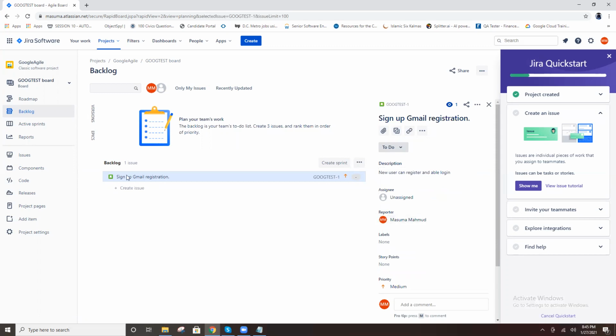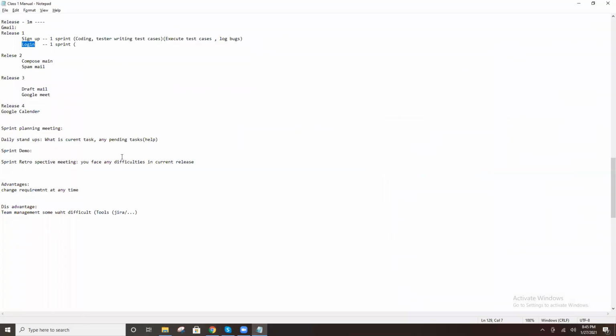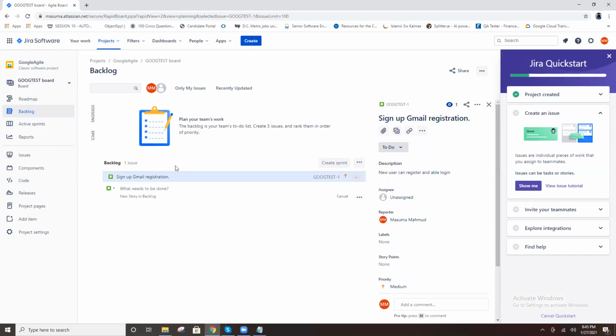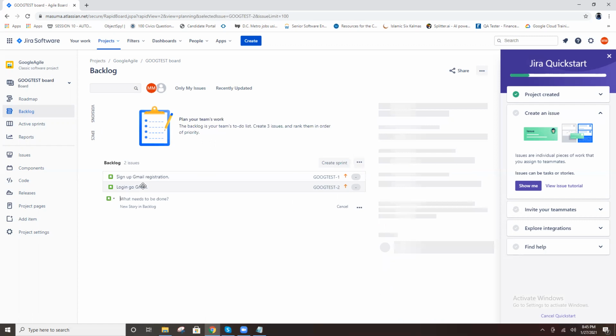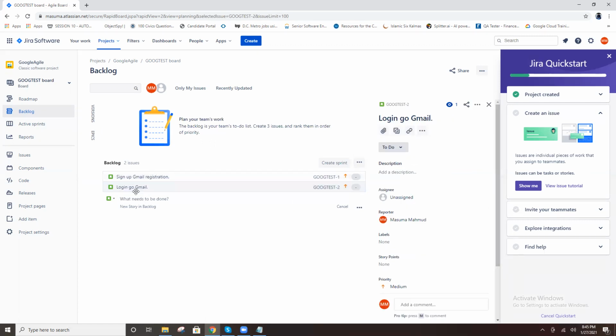How many user stories are there as of now? Only one user story created under backlog. As of now, no sprint started, only the board is created. Then that is one user story. And one more user story is sign up and login. Login, that is the user story. Login to Gmail. This is one of the user stories.